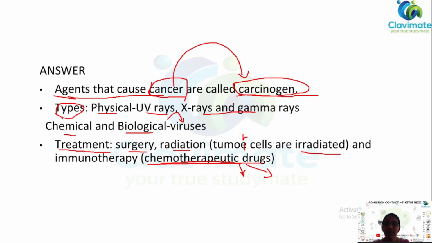So we have to write what is cancer, that agents that cause cancer are called carcinogens, and then the types of carcinogens are physical, chemical and biological, and mention their types. And in treatment we have surgery. Surgery is biopsy, that is removal of the cancer by surgery, and radiation, and then immunotherapy.